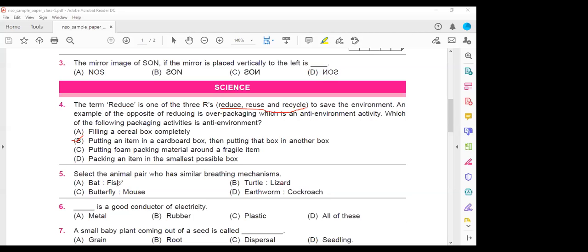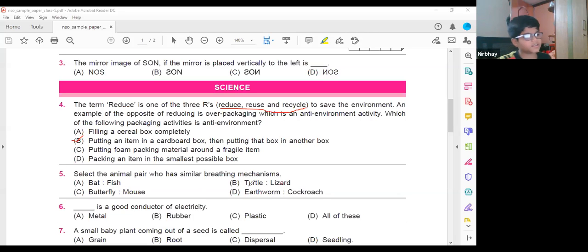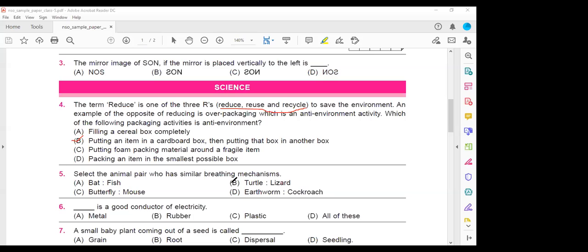Fish is aquatic, which lives inside the water. Butterfly and mouse are also different. Ma'am, turtle and lizard. Yes, turtle and lizard both belong to the category of reptiles. The fish cannot be, because fish live in the water and breathe with the help of gills, whereas bat breathes with the help of lungs. It's a mammal.